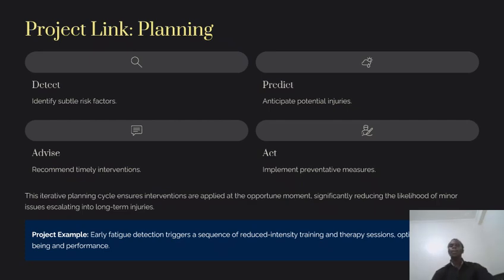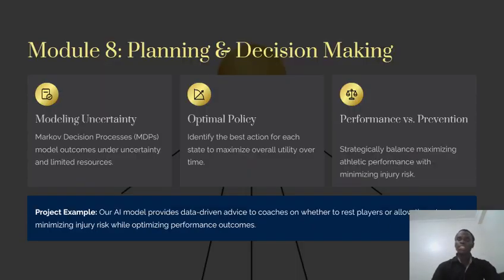Then, if we talk about decision making, those decisions are rarely simple. Coaches must balance the performance of players. AI can help in making these choices, for example the Markov decision processes, which use those complex choices to balance those predictions.